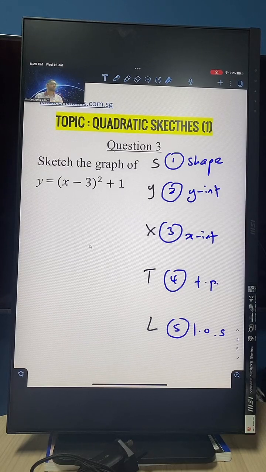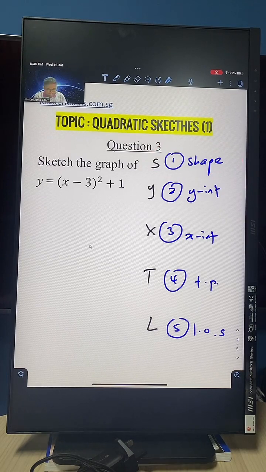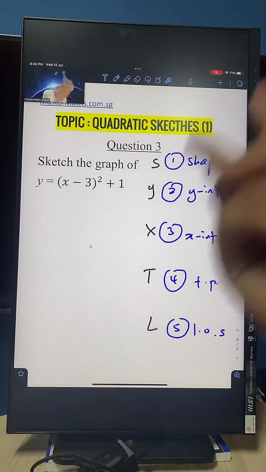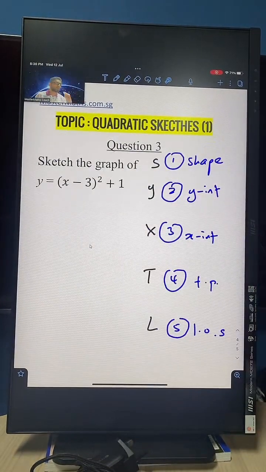Friends, a question on sketching the graph. The first thing I would like you guys to tell me is the shape of this particular graph. Is this smiley face, sad face, angry face, or what face is this? What is the exact shape of this particular graph here? Again, there are only two shapes. Sad face, smiley face. Only these two. So what is your answer for the shape of this graph? Let's go.